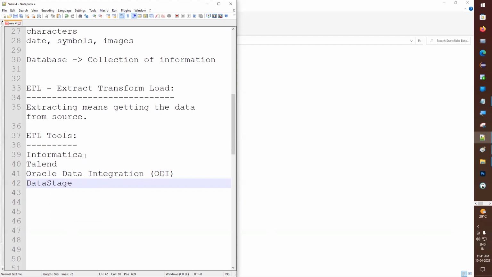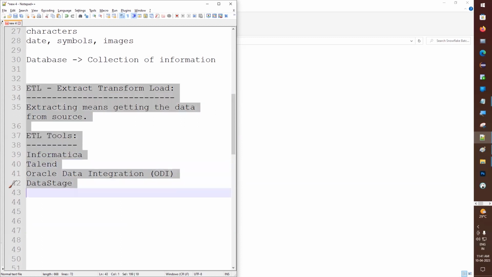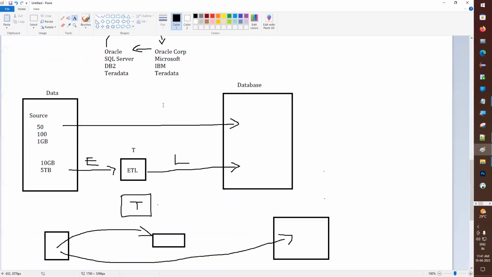If you want to learn an ETL tool, it is a separate section. If you want to learn Informatica, it is a very big thing, and you have to learn from the beginning. Informatica is very big, Talend is very big, so they are separate things, if you want to learn the ETL process that way. But in Snowflake, we don't need to go with an ETL tool.